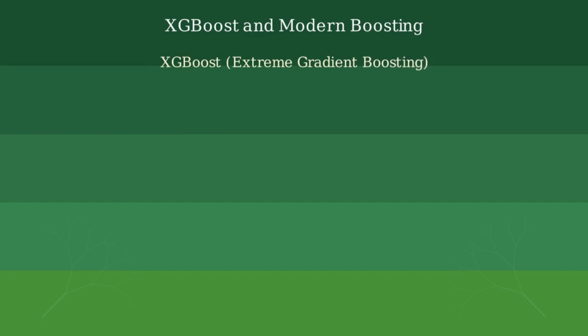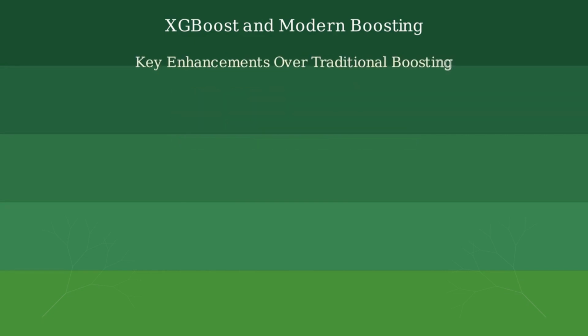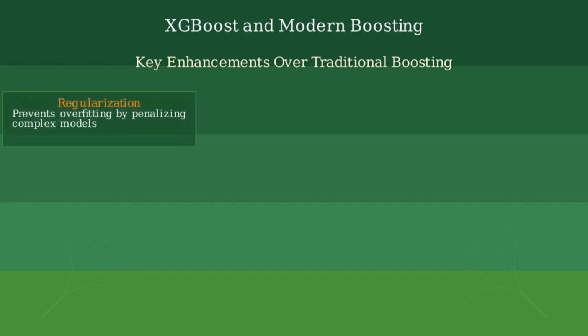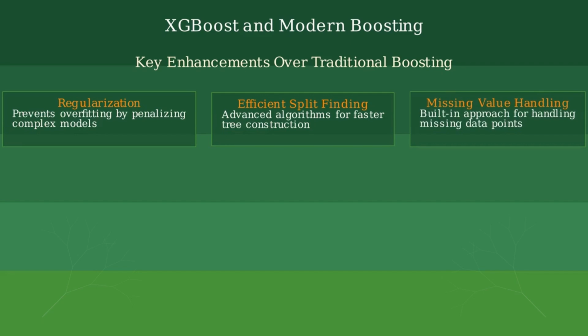XGBoost, or extreme gradient boosting, has revolutionized the field of machine learning. It has won numerous competitions and became one of the most widely used algorithms for structured data. XGBoost enhances traditional gradient boosting in several important ways. First, it introduces regularization terms that help prevent overfitting by penalizing model complexity. Second, XGBoost implements more efficient split-finding algorithms, significantly speeding up tree construction. Finally, it provides built-in approaches for handling missing values, a common challenge in real-world datasets.